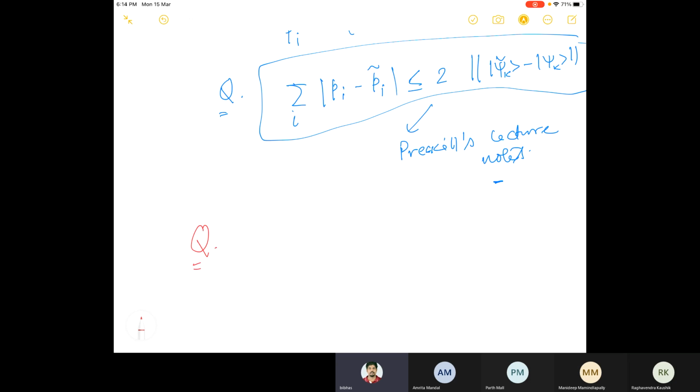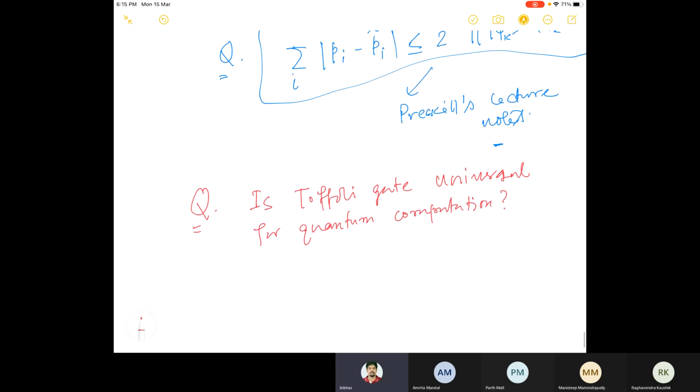Let me say this. Is Toffoli gate universal for quantum computation? The answer is no, and you just have to justify. Sorry, I could not prepare the assignment because I had an accident on Friday last week.